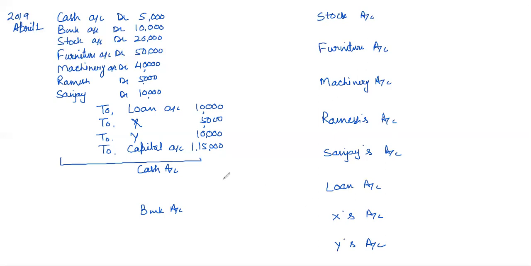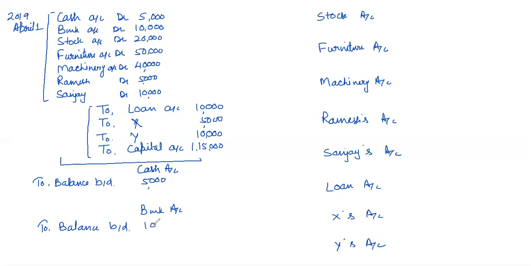So now there are a few assets and a few liabilities. So balance of assets will come in debit side like this. Balance of cash will come to balance brought down and only amount of cash will come, which is 5,000. Same way in bank account, to balance brought down and only amount of bank will come, that is rupees 10,000.